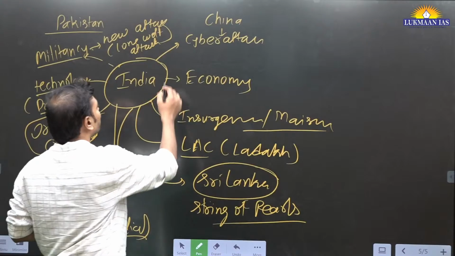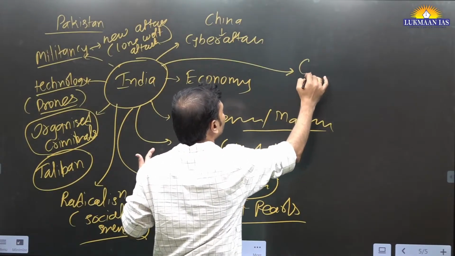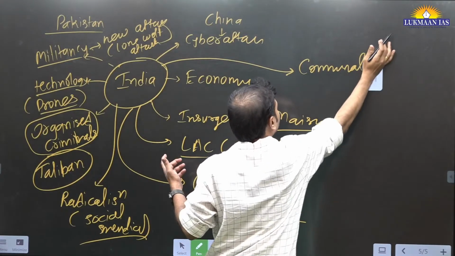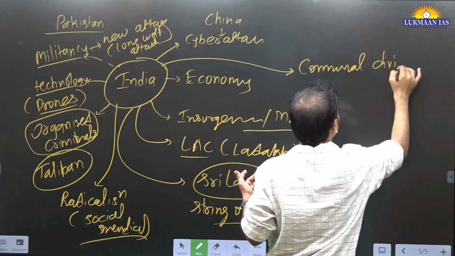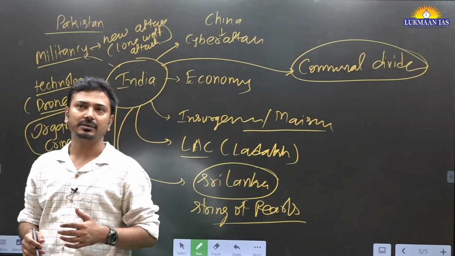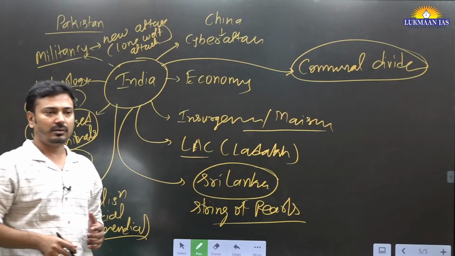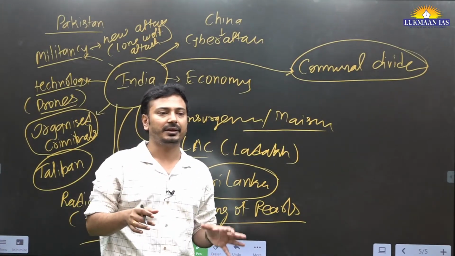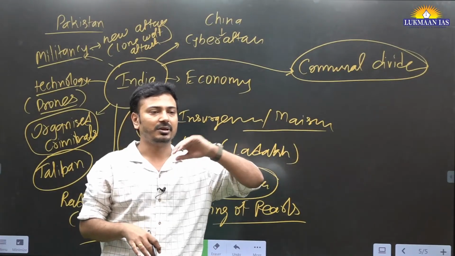Along with that, there is also concern related to communal harmony in the country that is exploited. Okay, the communal divide that is there in the country is exploited by these external state and non-state actors. Whenever there is a communal riot in the country or something like that, the Pakistan government will comment on it.